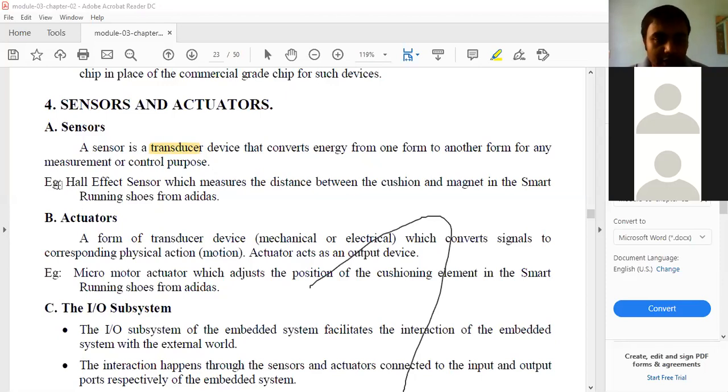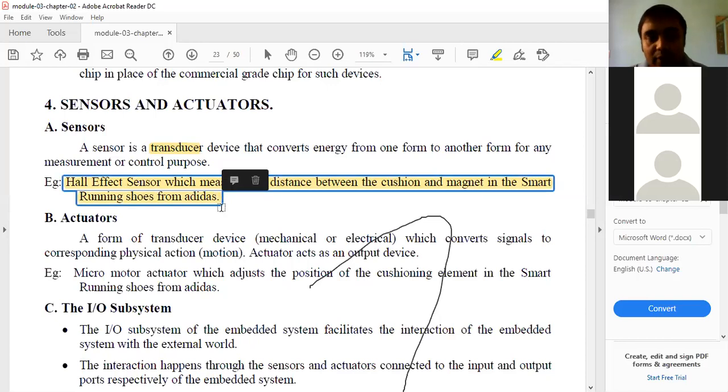In the first chapter of module 3, we discussed the smart shoe, with a Hall effect sensor which measures the distance between the cushion and magnet in the smart running shoe from Adidas. So I have given that example, but another example is a temperature sensor in the AC. A number of sensors are used. Again, there are proximity sensors.